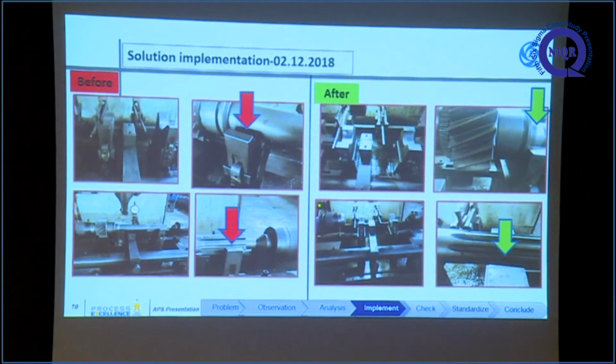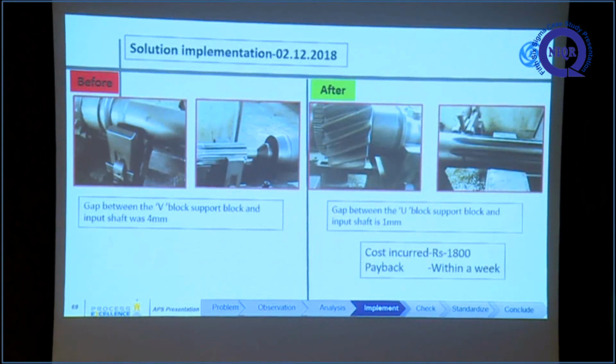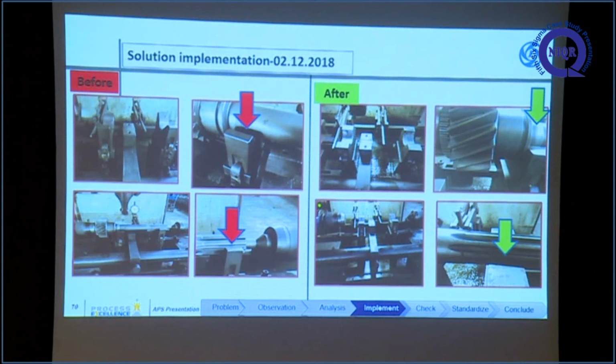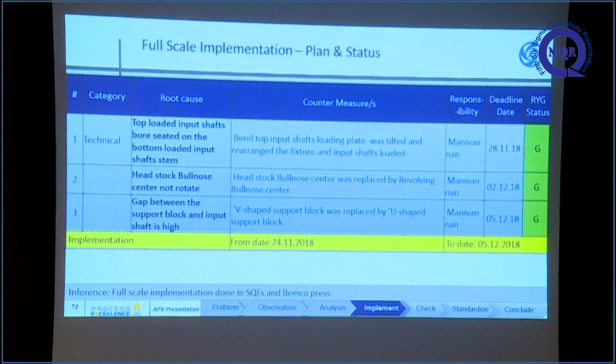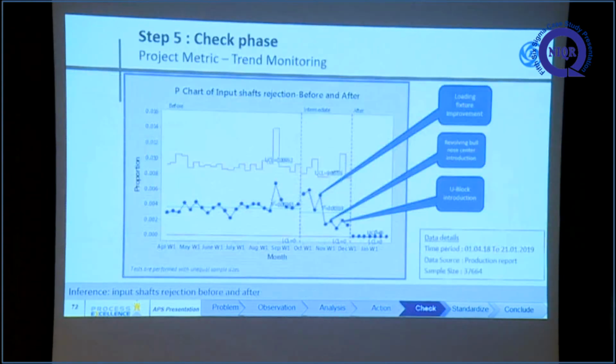This is the before and after. Before the gap is 4 mm, after the gap is 1 mm. Before the gap is 5 mm, after we adjusted the S-stack tail design the gap is 4 mm. After we introduced the U block, the gap is 1 mm. Now we can easily remove the bend in the high deflection input shaft. Full scale implemented: all three solutions are implemented and a full scale trial was done.